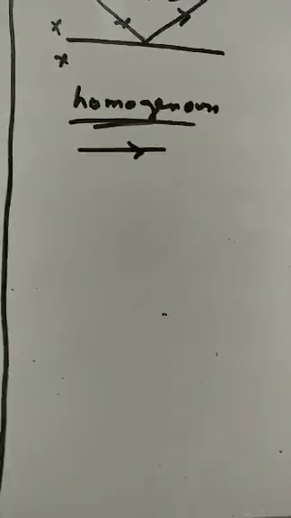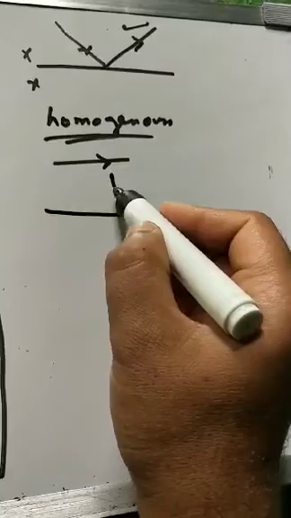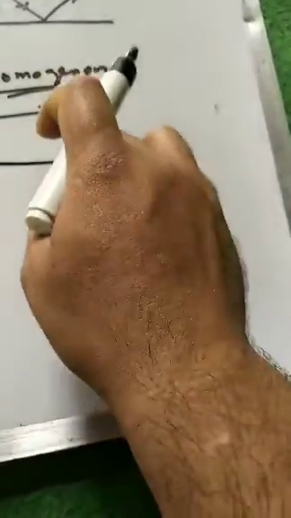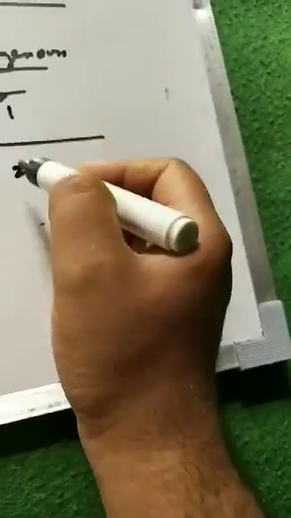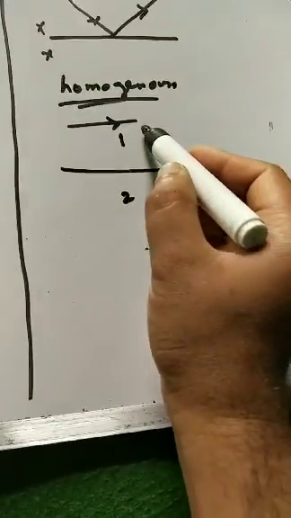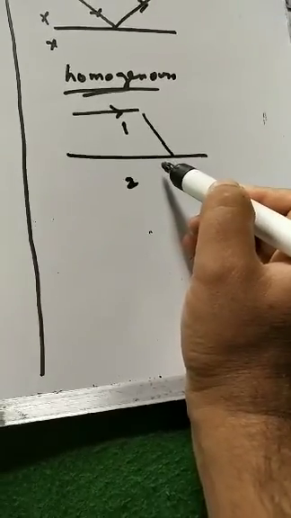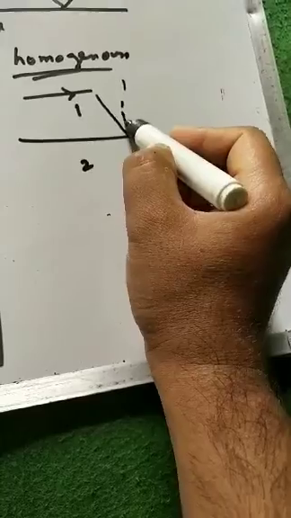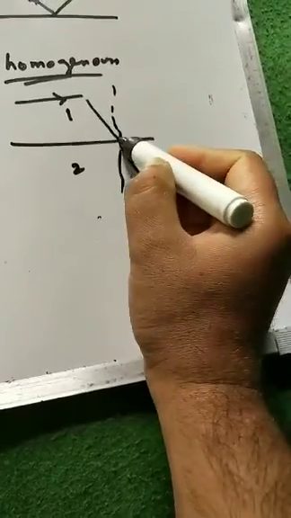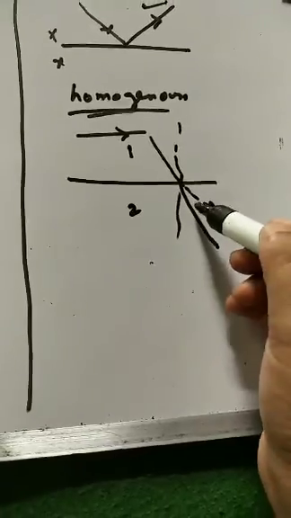But when the ray of light travels from one medium to another, so these are the two media, and this is the interface which separates medium 1 and 2 in contact, when it moves from one medium to another, the path of light changes. It does not move in a straight line. It bends.